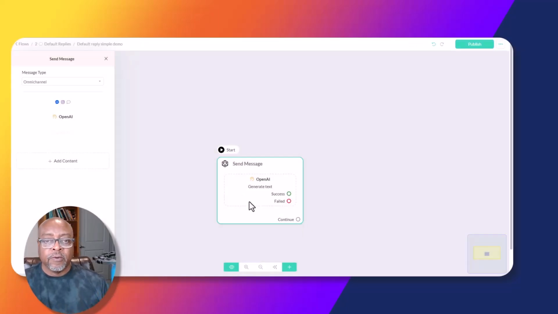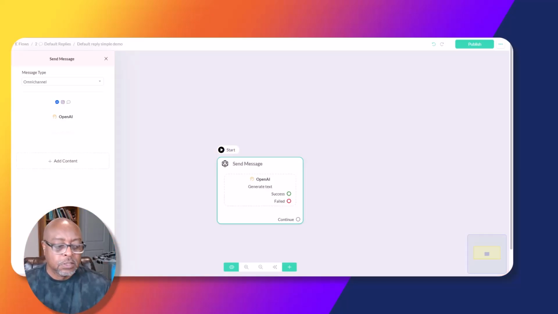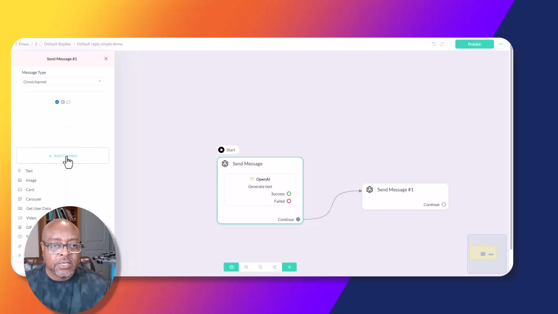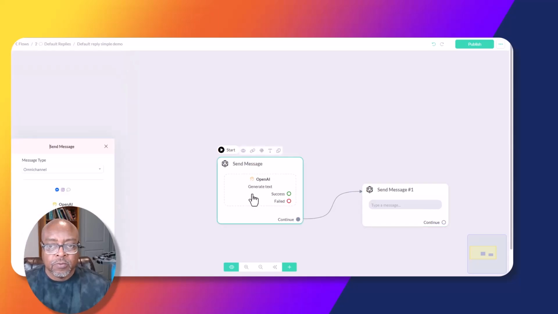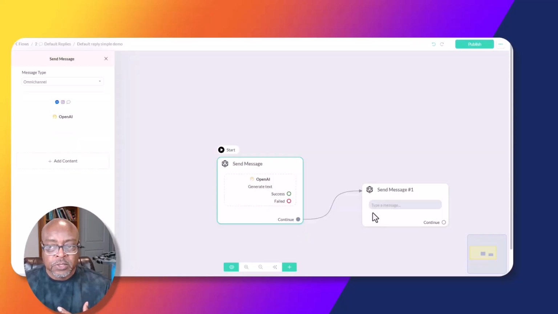All right, so now we've set up the AI to respond and do everything it's supposed to do, but where does it send the information? In other words, this box right here needs to be constructed. So I'm coming back, and I'm going to go with continue, and then now I need to add content. So I need to add text, and then remember in this box, what did I use? I use AI default reply. So when the AI takes over and starts to reply, then it's going to put its message here.